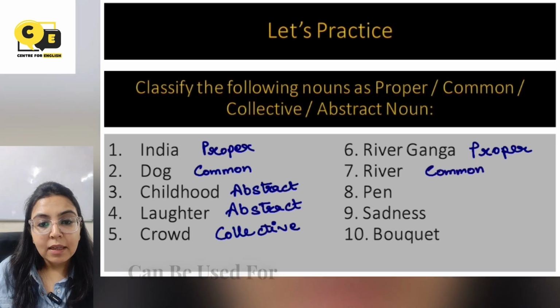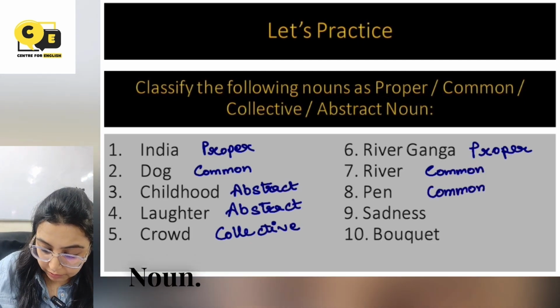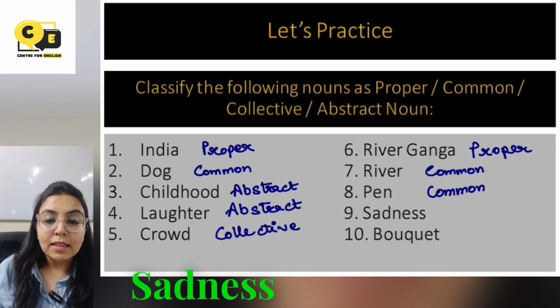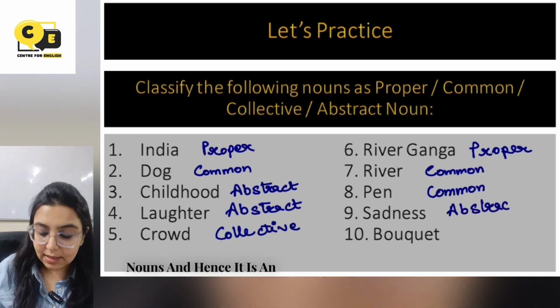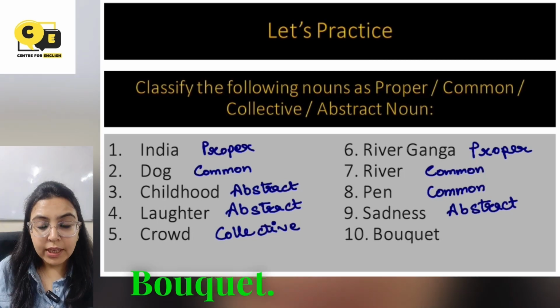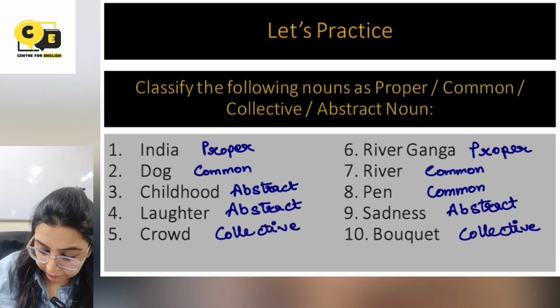Pen. Pen can be used for any pen. So pen is also a common noun. Sadness. Sadness is a feeling. Now all feelings are abstract nouns and hence it is an abstract noun. A bouquet. Bouquet is a bunch of flowers. So bouquet can be a collective noun.